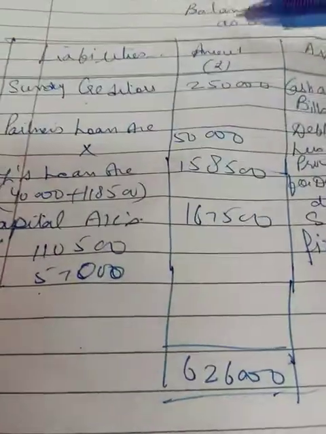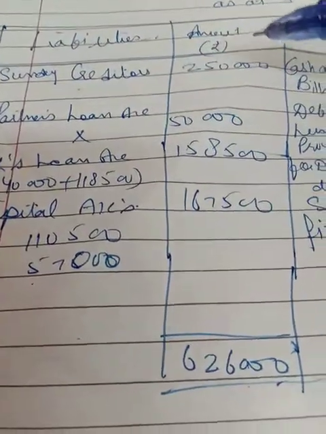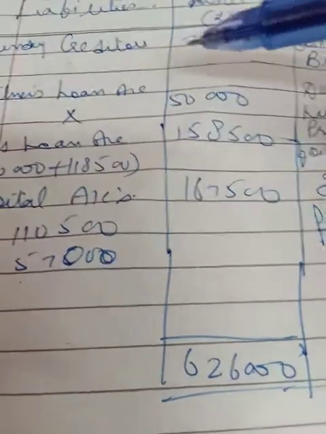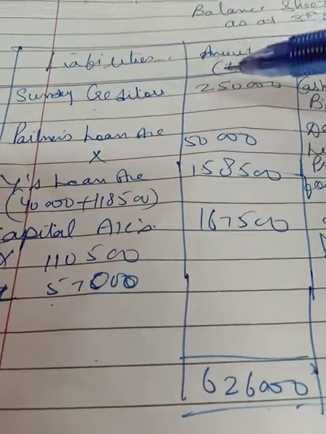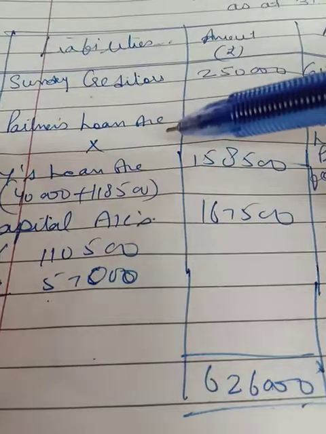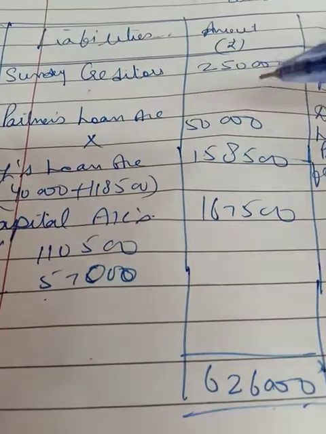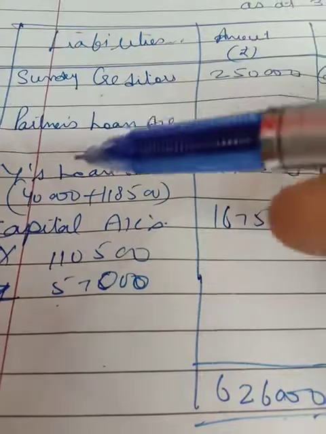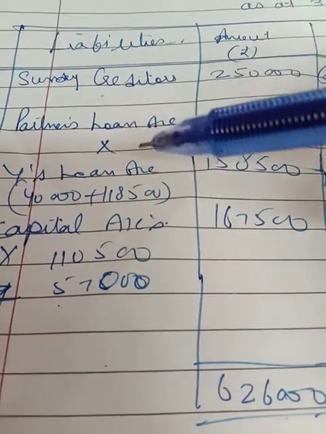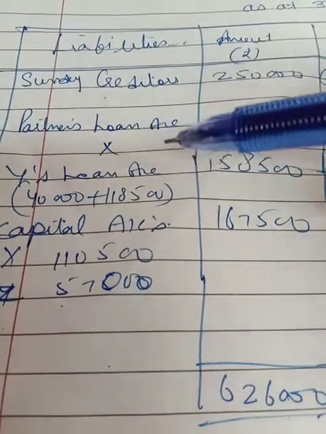Now the liability side: sundry creditors 2,50,000, as it is given in the question. General reserve you cannot have, because you have distributed it among the partners. Partner's loan account: X's loan account 50,000. Y is no more a partner, so Y's loan account is to be shown separately, not under the partner's loan account.